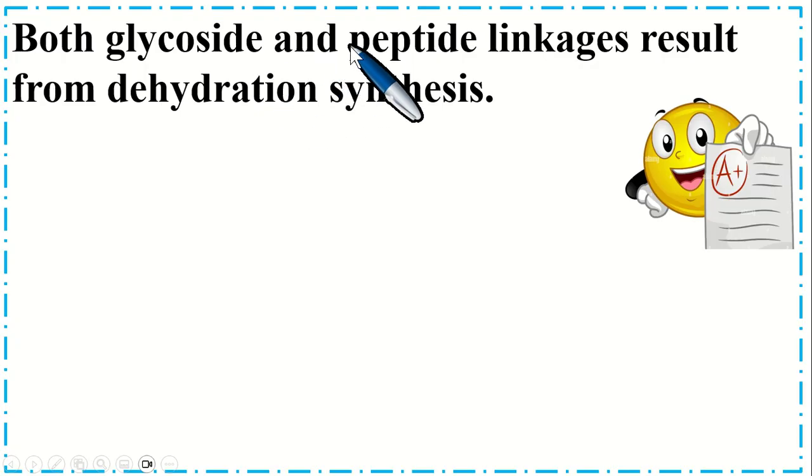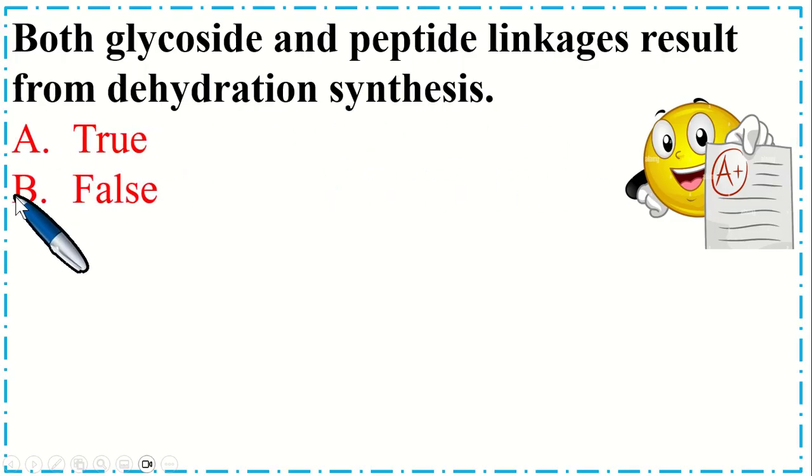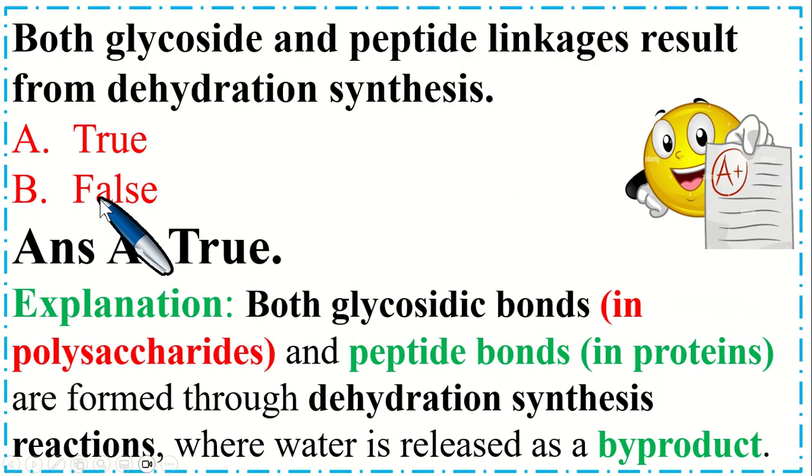Both glycosidic and peptide linkages result from dehydration synthesis. Option A, true. B, false. So the correct option is A, true. Both glycosidic bonds in polysaccharides and peptide bonds in proteins are formed through dehydration synthesis reaction, where water is released as a byproduct.